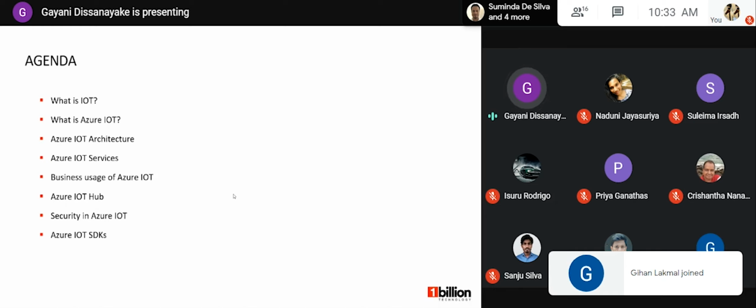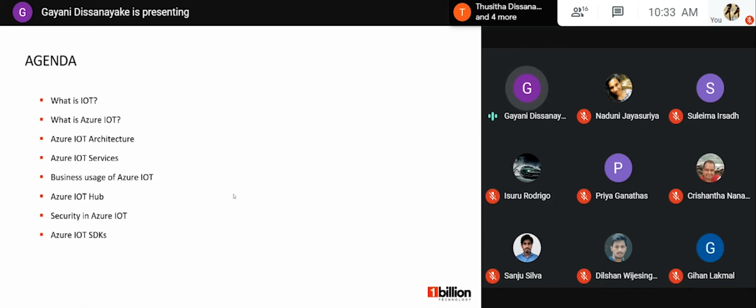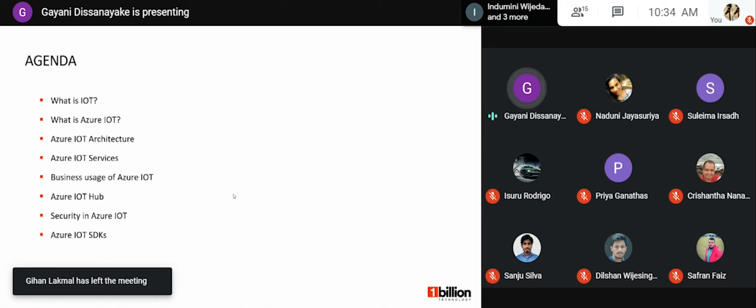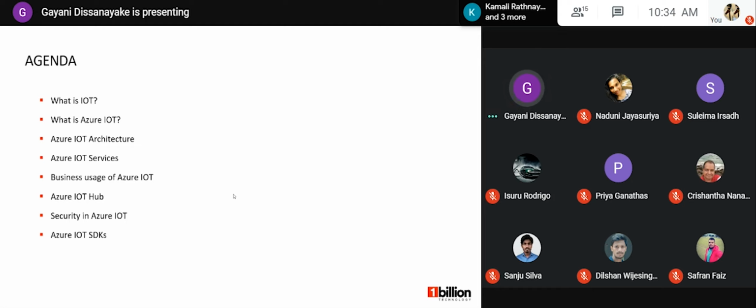Under that, I'll be discussing what is Azure IoT and its architecture with different types of components. Then I will go through the different available IoT services or components and some business usages of Azure IoT. After that, I will discuss Azure IoT Hub because it plays a major role among Azure IoT components. And finally, some security related matters in Azure IoT and some available SDKs will be discussed.